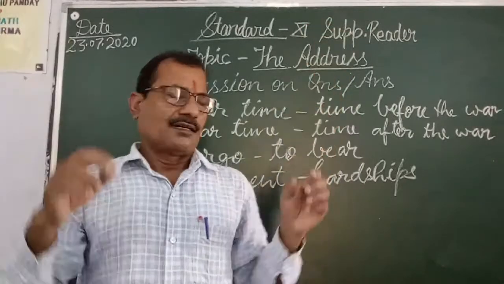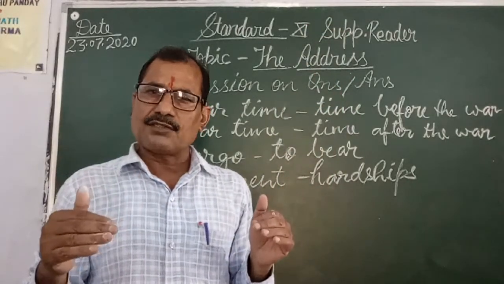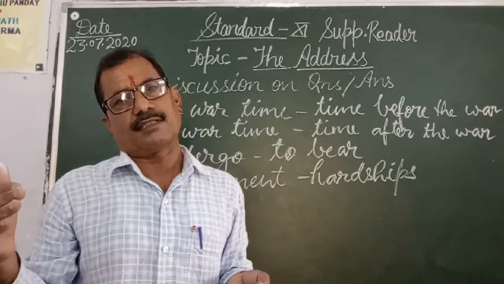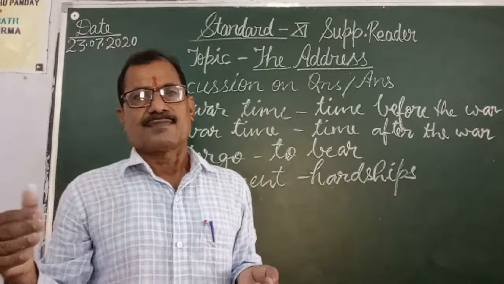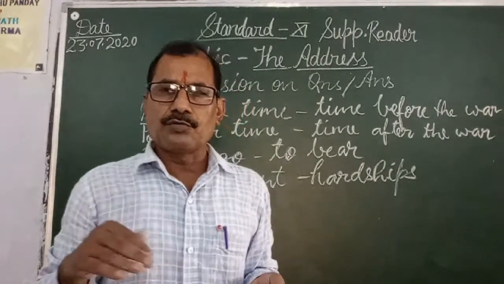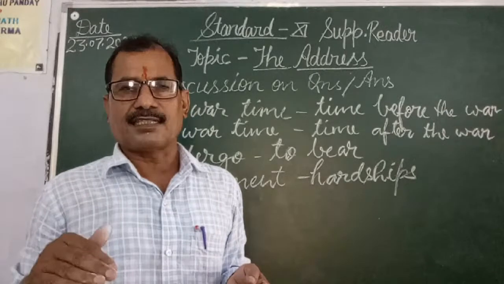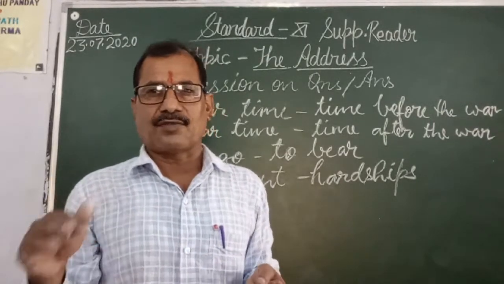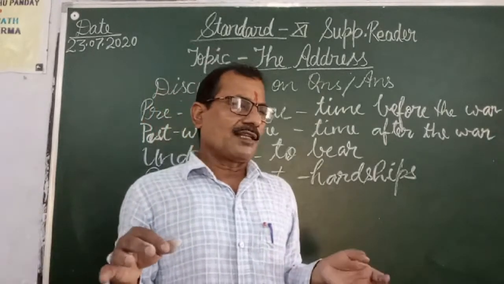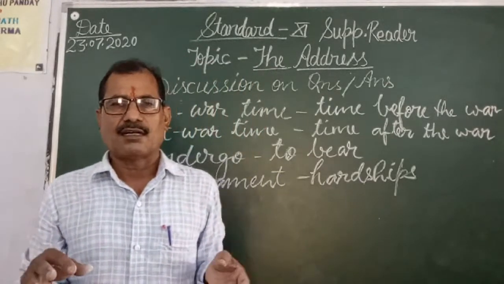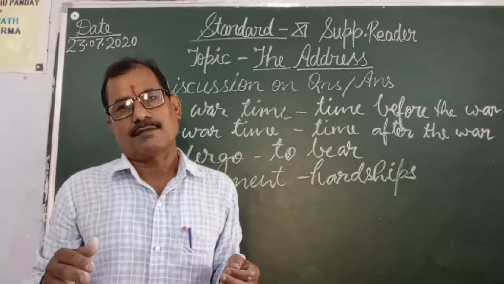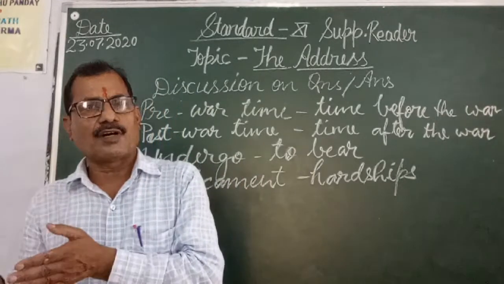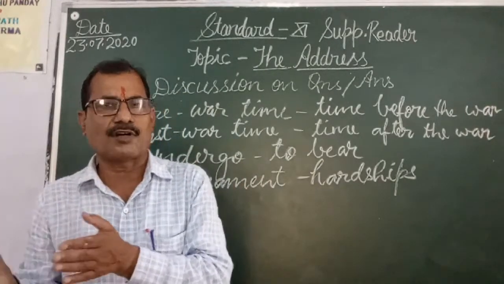That is why we can surely say that the war follows the human predicament, the human hardships, because the human beings lose their wealth, their prosperity, their relatives, their mother, father, sons, wives, etc. So all these predicaments follow the war. Follow the war means these things come after the war.